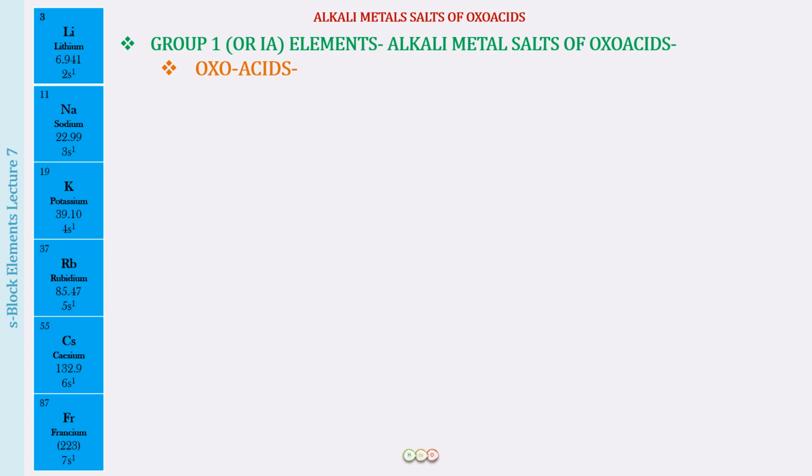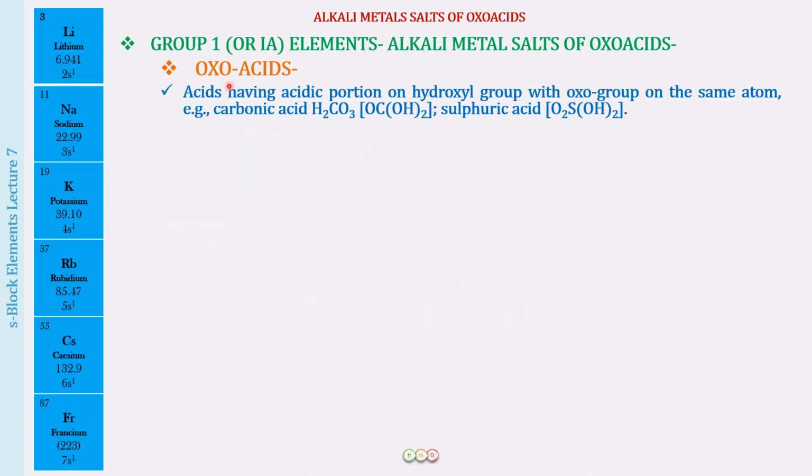Oxoacids are the acids which have an acidic hydroxyl group with the oxo group on the same atom. For example, carbonic acid, sulfuric acid, etc. Let me explain this with the help of the structures of these compounds. We have H2CO3, that is carbonic acid. In this we have a carbon, right?